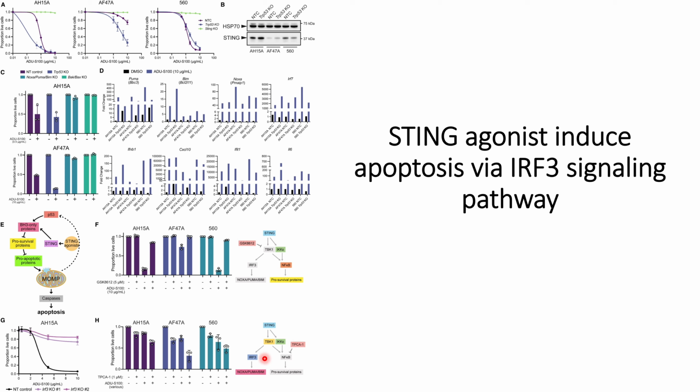Here, when they use TPCA1 and the STING inducing reagent ADU-S100, they see a decrease in the proportion of live cells for all three cell lines. Together, both of these results indicate that the IRF3 pathway is mainly triggered for apoptosis when STING is induced in the cancer cells.